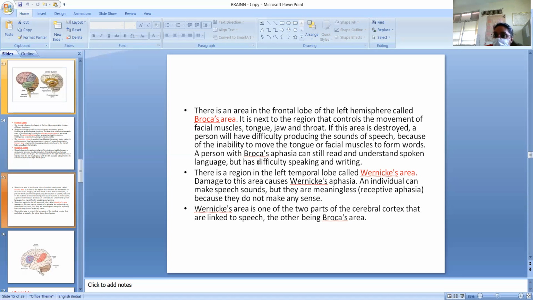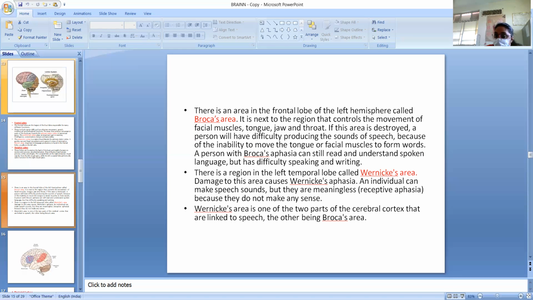Why? Because near the Broca area, there is the area that is responsible for the movement of tongue, facial muscles, and jaw. And if this area is damaged or injured, all these movements will not happen.